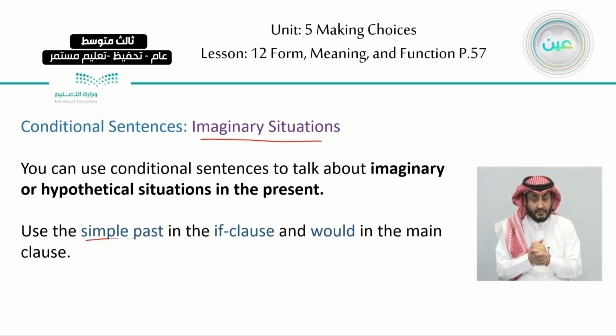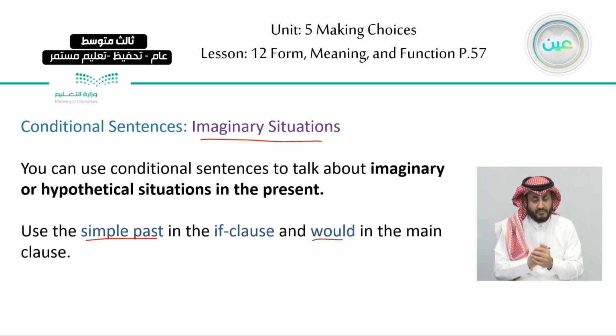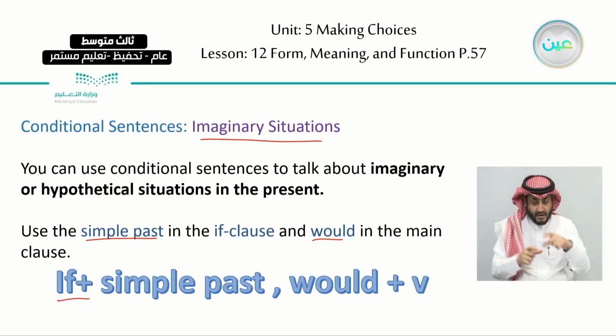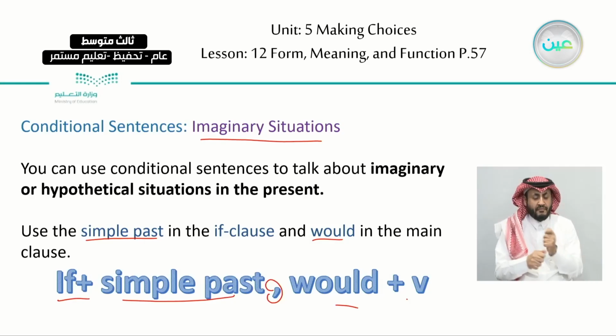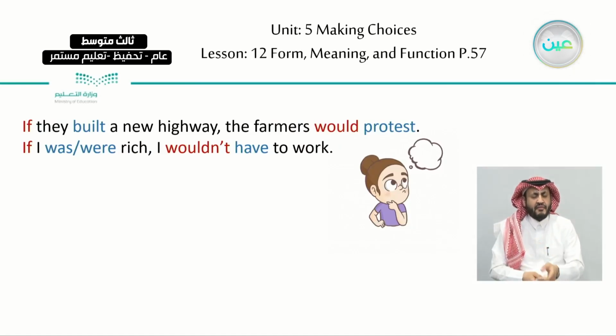We use the simple past in the if clause, as we practiced, and would in the main clause, okay? Would, after it, we have the base form of the verb, okay? If, simple past, comma, would plus the verb. No s, no ed, nothing, okay? Only the verb. Now, I have these two examples. If they built a new highway, the farmers would protest, okay?